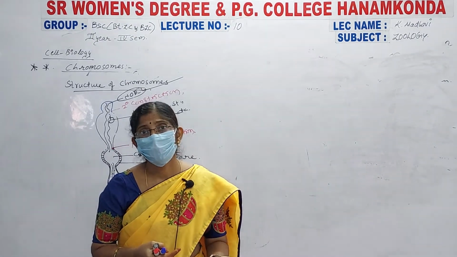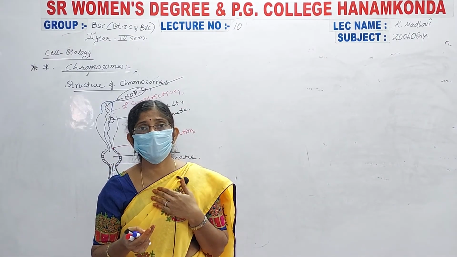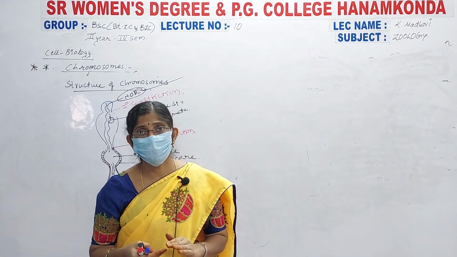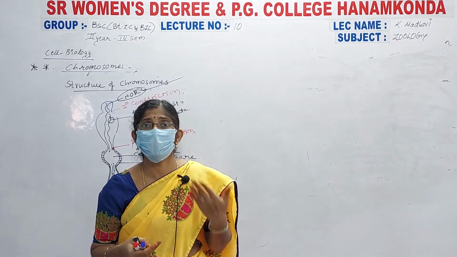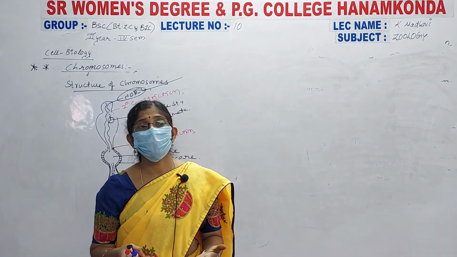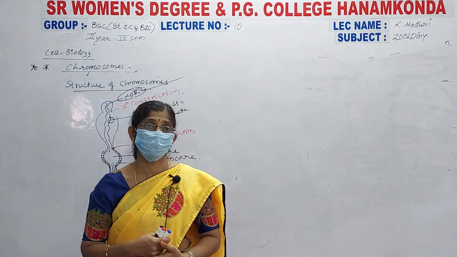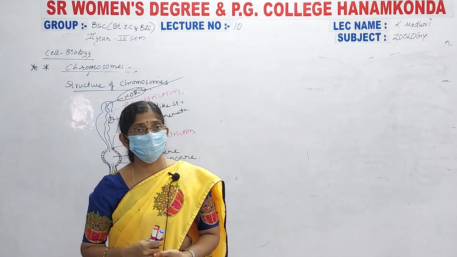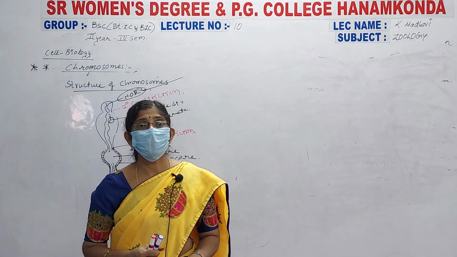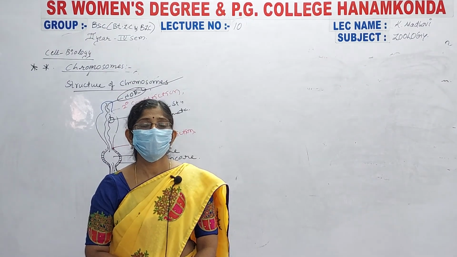In human beings there are 23 pairs, 46. If there is any decrease or increase in chromosome number, we face abnormalities in our body structures. So the main function of chromosomes is that they are the hereditary vehicles in our life process. Thank you.